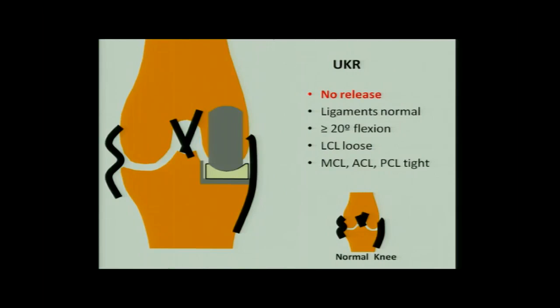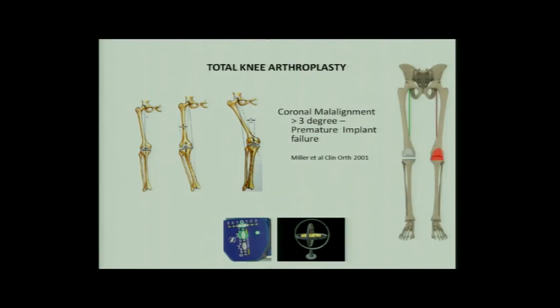If you even accidentally release a ligament, abandon the unicondylar arthroplasty. We depend on intact ligaments. So no releases at all in unicondylar. Whereas in total knee arthroplasty, we are so finicky about getting the alignment right, that in fact I do all my total knees with navigation, all 100%, and Dr. Ashish will also show you with navigation, because we want to get the alignment right. It's so important. If the alignment is not right, it's going to fail.